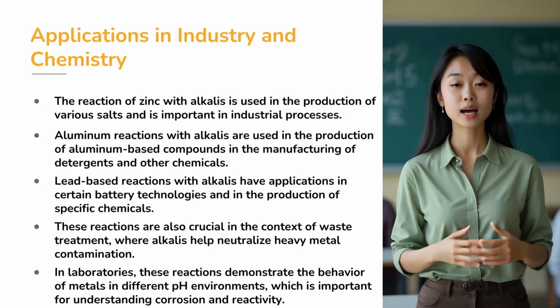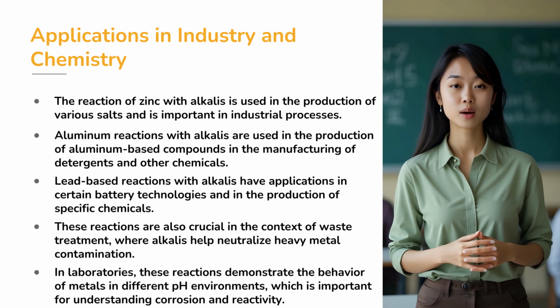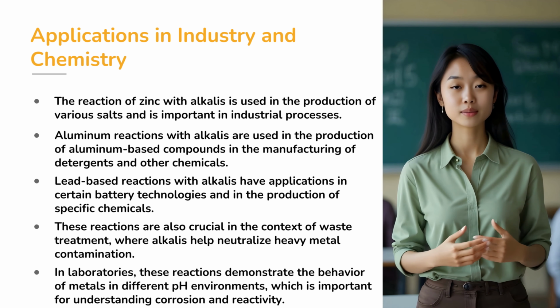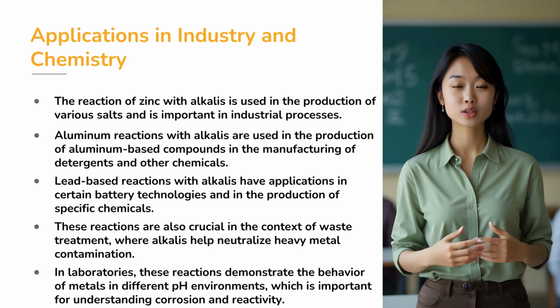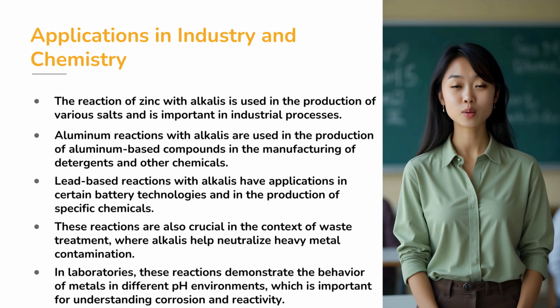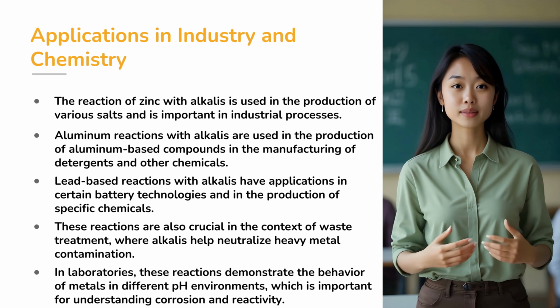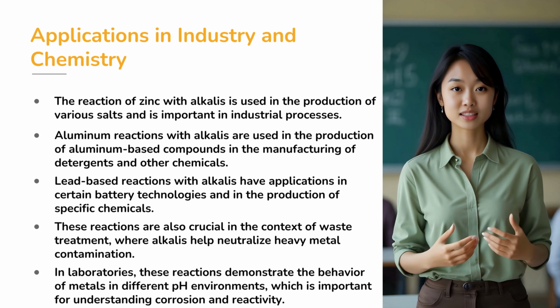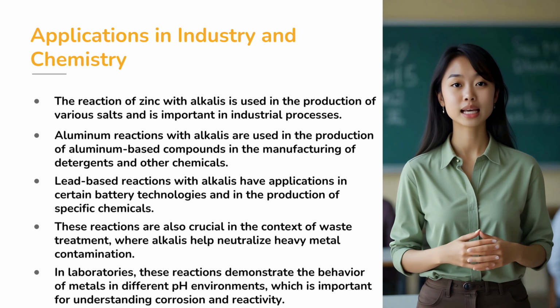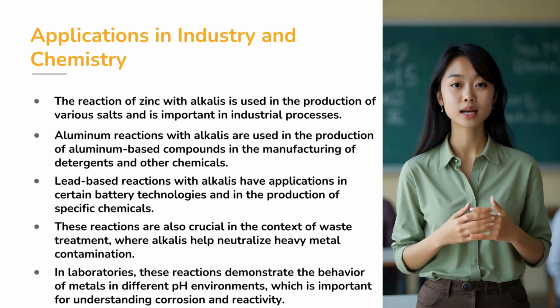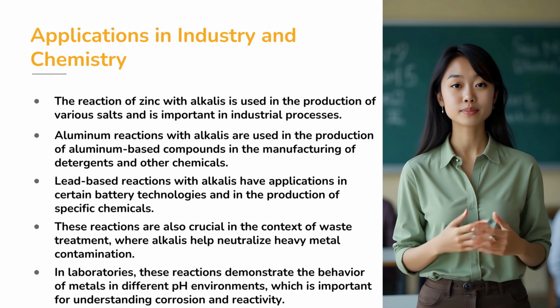When aluminum reacts with alkalis, it leads to the formation of sodium aluminate, which is an important compound in the production of detergents and soaps. In fact, the process of producing aluminum-based compounds is crucial in many chemical industries. The action of alkalis on metals and their oxides is not just an academic exercise, it's a key process in a variety of real-life industrial applications.